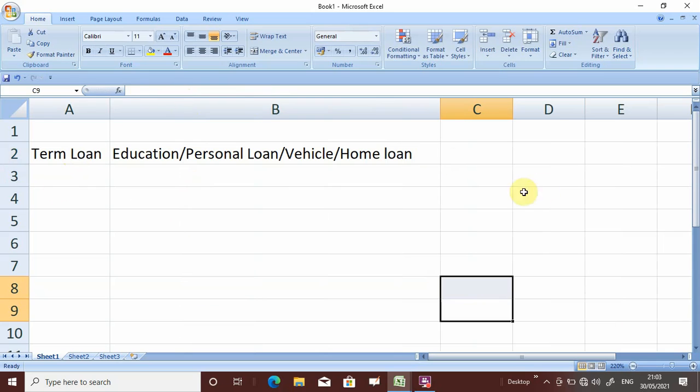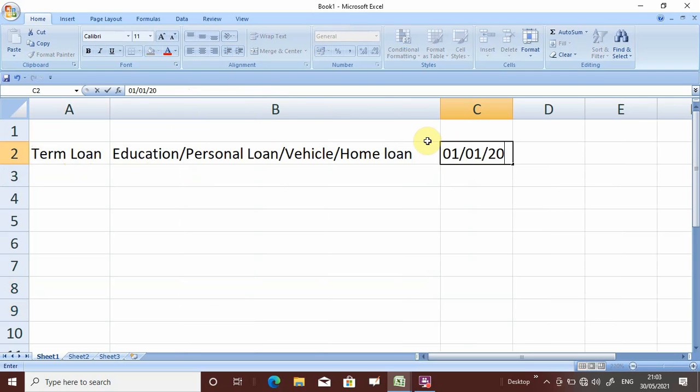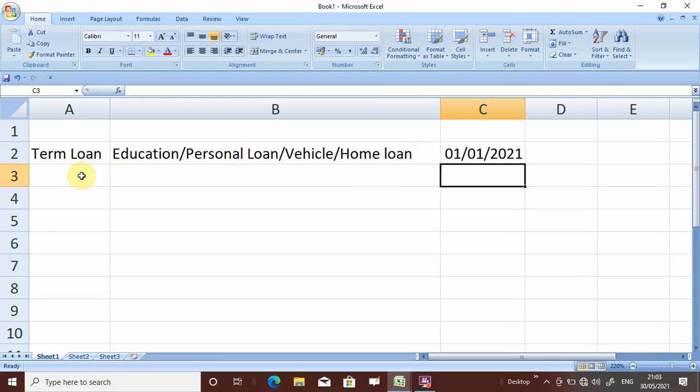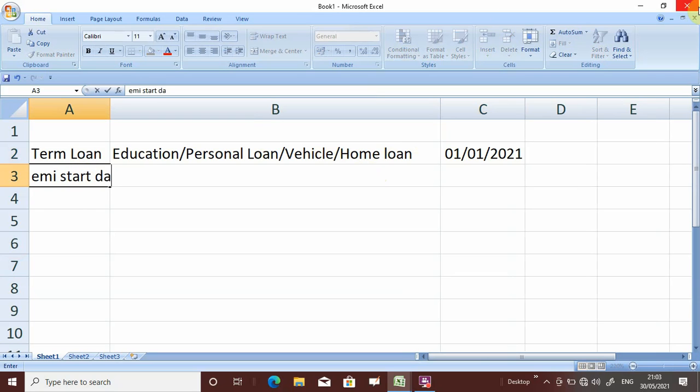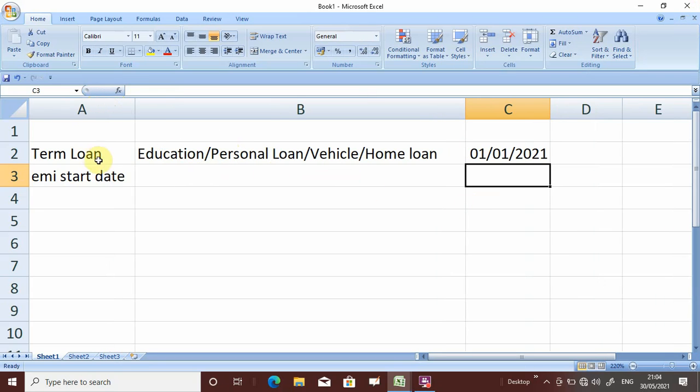Now suppose you have sanctioned one loan on 1st January 2021, and as per the payment schedule, say suppose you have a first EMI start date of 1st February 2021.